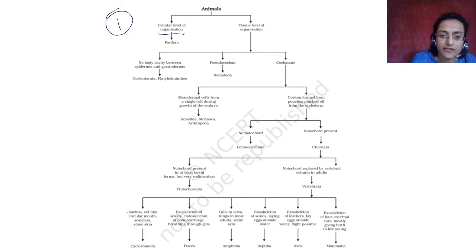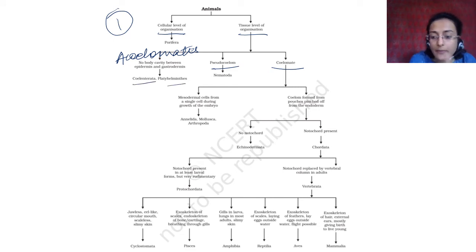So poriferans have a cellular level of organization. Then you have tissue level of organization, in which you have acoelomates, pseudocoelomate and coelomate.